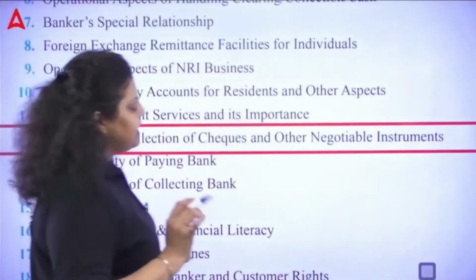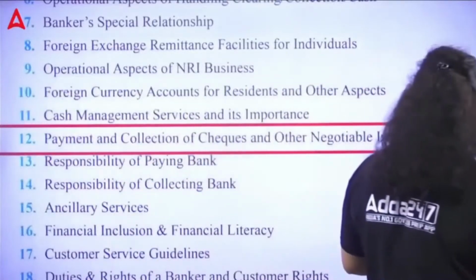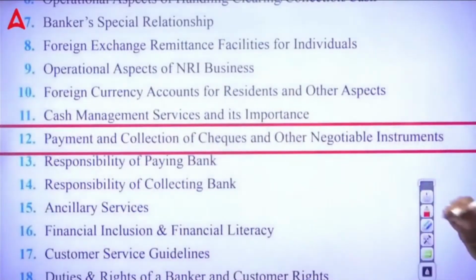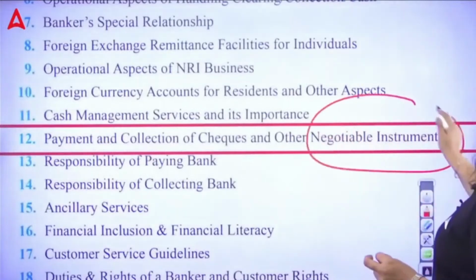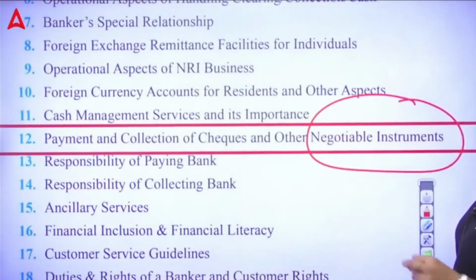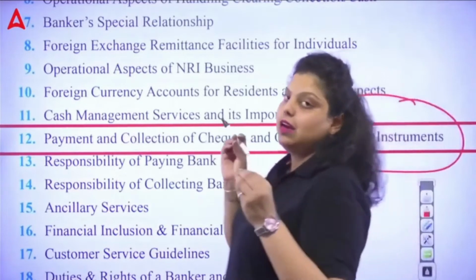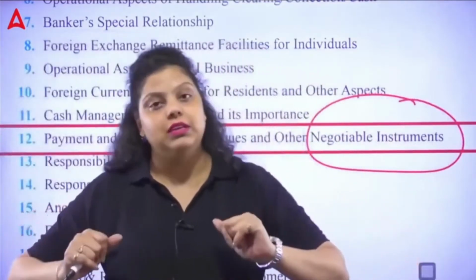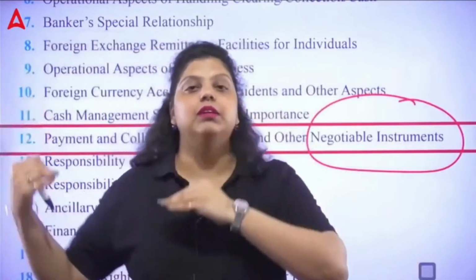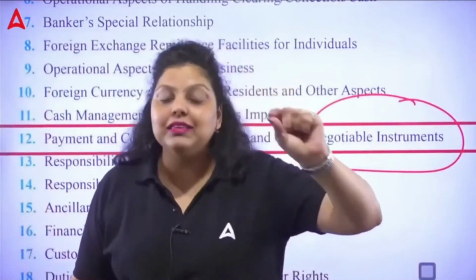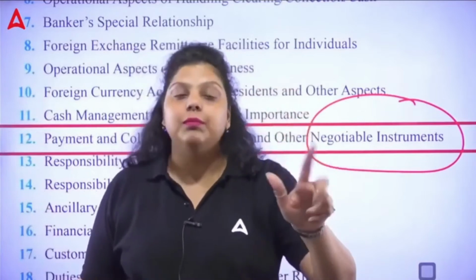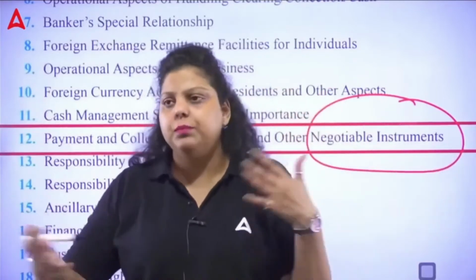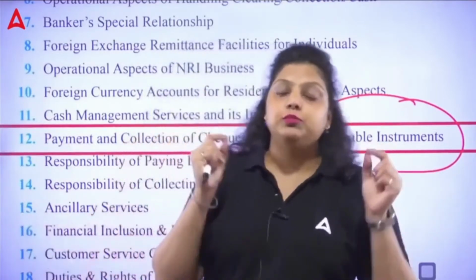When I talk about negotiable instruments, what are negotiable instruments? Negotiable instruments are those instruments which can be easily transferred for the purpose of payment. They are documents in writing which give the guarantee to one particular party that the money will be given by the other party on a certain date, either on demand or at the maturity date, or whatever the specified date is.